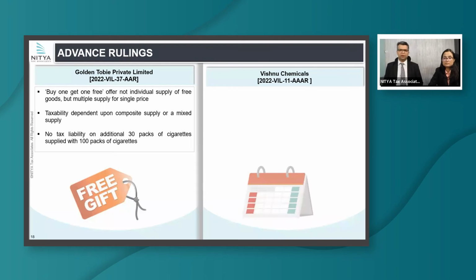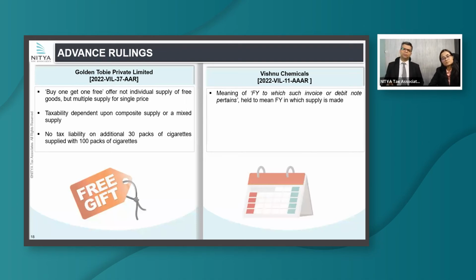Moving on to another ruling of AAR, actually, I'll say, an incorrect ruling. They have said that when you are determining the time limit of availing ITC, you see where it uses the words September or annual return of the financial year to which such invoice or debit note pertains. So they have said it would mean when the supply is made and not the document. Why it is tricky is because even the amendment which has been made now for debit note is clearly reflective of the fact that they are considering document date and not the supply date.